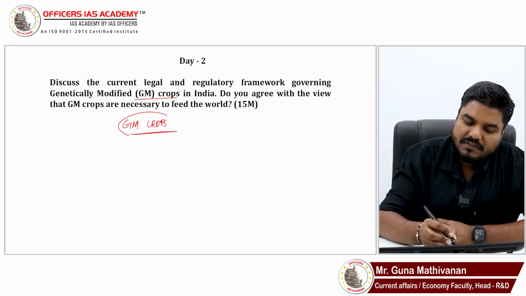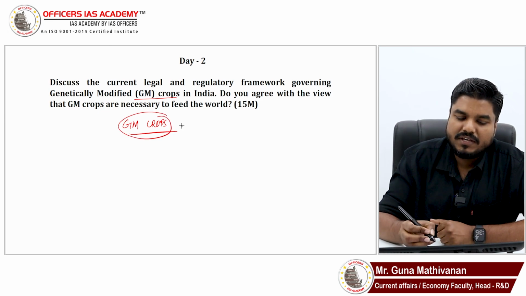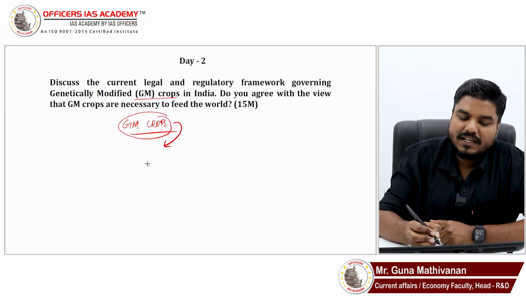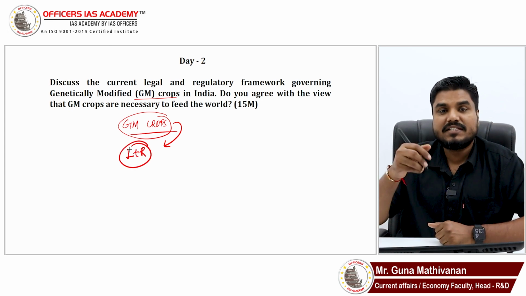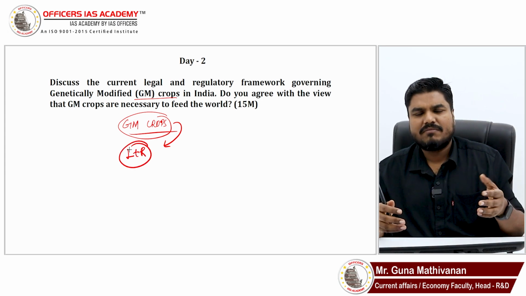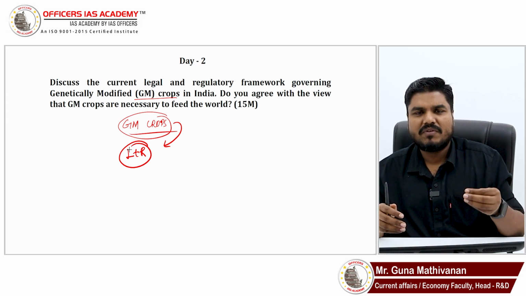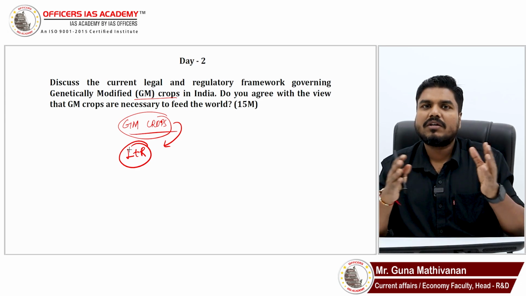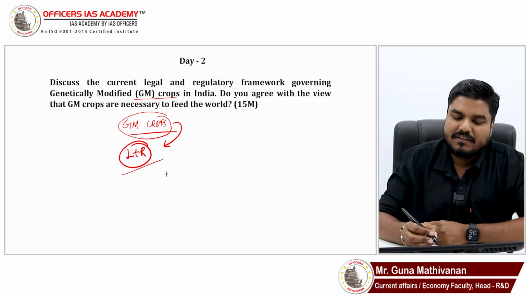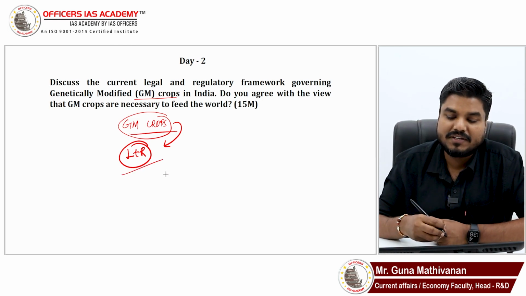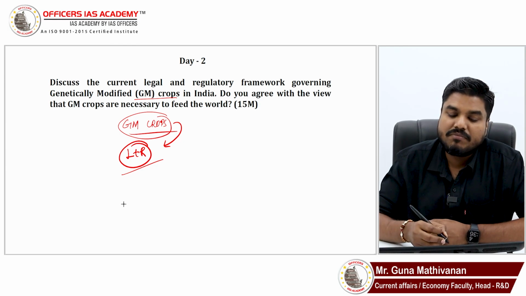So start with the GM crops definition, then you can explain the current legal and regulatory framework which is governing GM crops in India. You can explain about GEAC, you can explain about the approval given by the Ministry of Environment, and for what crops approval has been given. All those you can mention in this legal and regulatory framework. Then comes the important point.